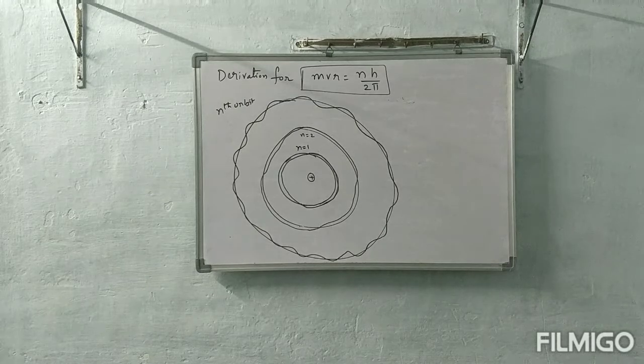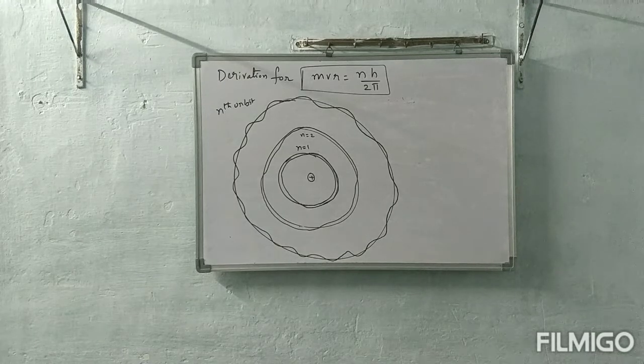I am not creating anything, man. The electron which is present in that orbit will maintain the motion in a way that in first orbit it will maintain 1 crust and 1 trough. In second orbit it will maintain 2 troughs and 2 crusts. In nth orbit it will maintain n crusts and n troughs.